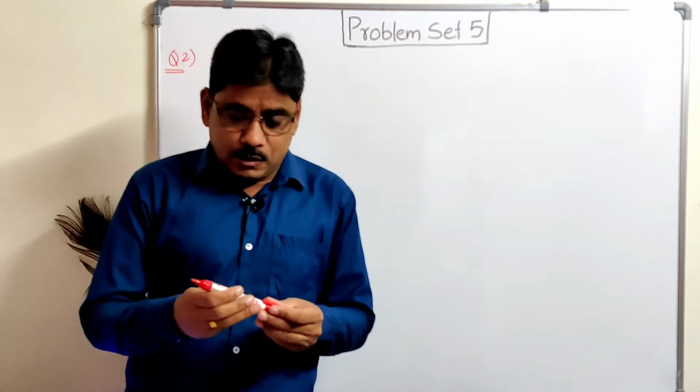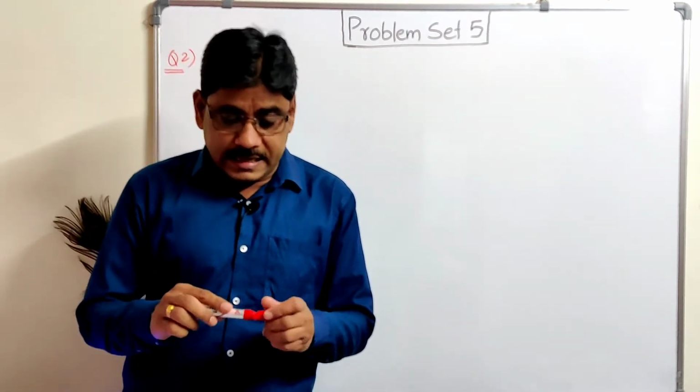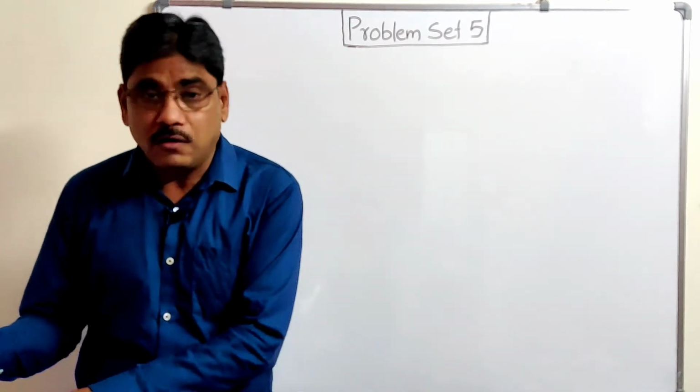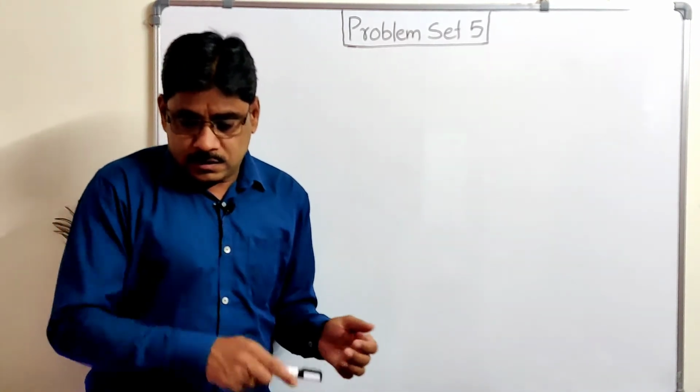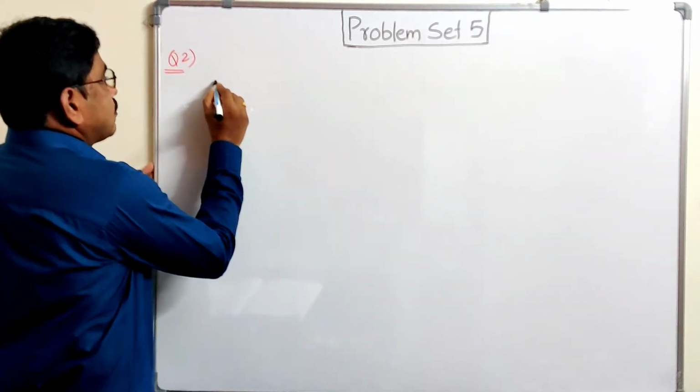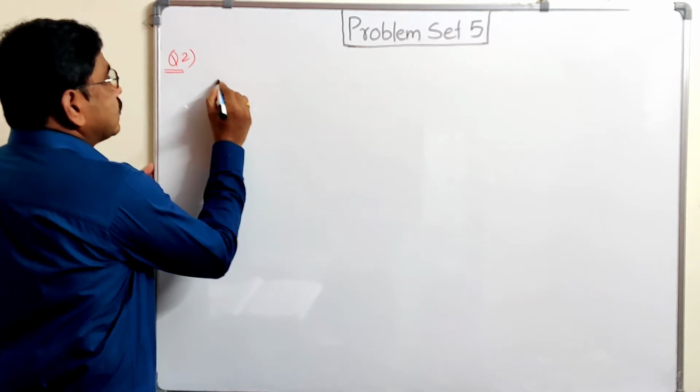So first write the probabilities of all these 3. तीनों का probability लिखते हैं. So write the probabilities of all and convert them into decimal.